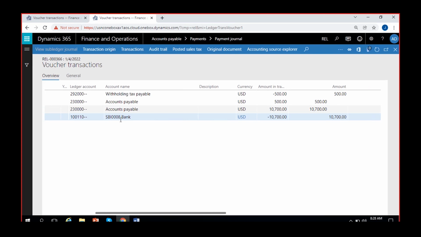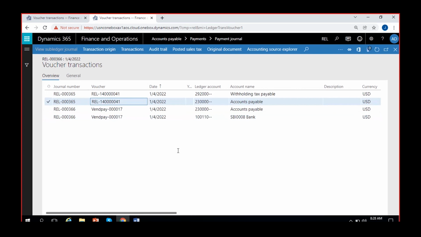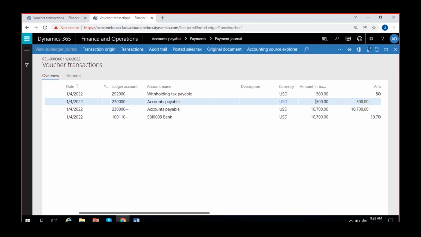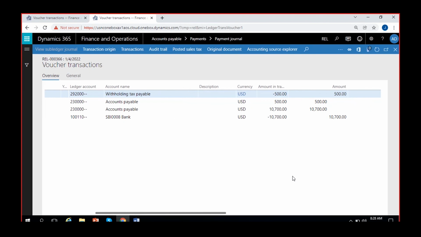So you see this additional voucher with the generic voucher number, accounts payable being debited with 500, withholding tax payable account credited with 500. The 500 of the accounts payable is transferred to withholding tax payable, but the accounts payable account is reversed with the total 11,200. There won't be any pending amount on the invoice, but the 500 that you withheld you have to pay to the tax authority. That's all.